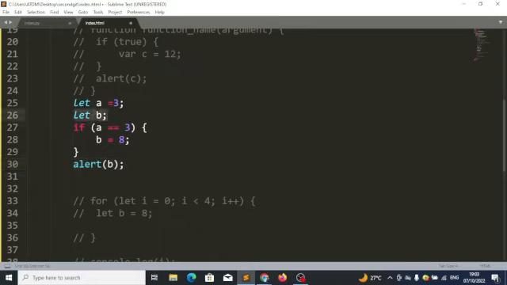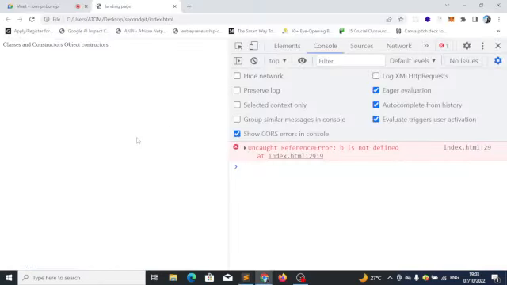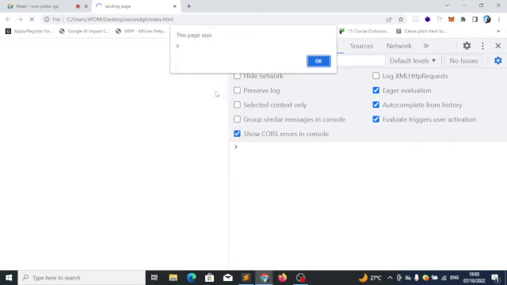So this was created outside this if block. Because of that, I can use it here. But let's assume I created it here. Then I won't be able to use it here. That's another thing to note. So this can alert it.